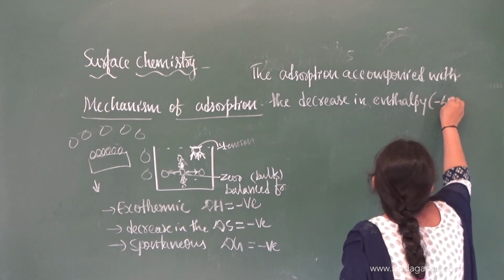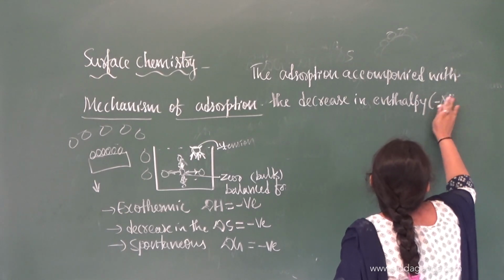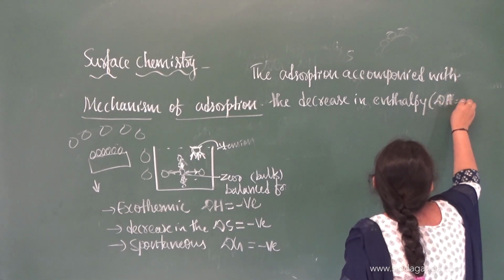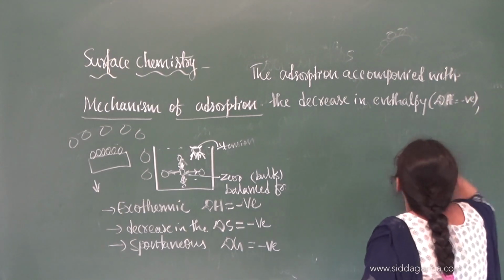In brackets you can write delta H is equal to negative, meaning of the sentence.